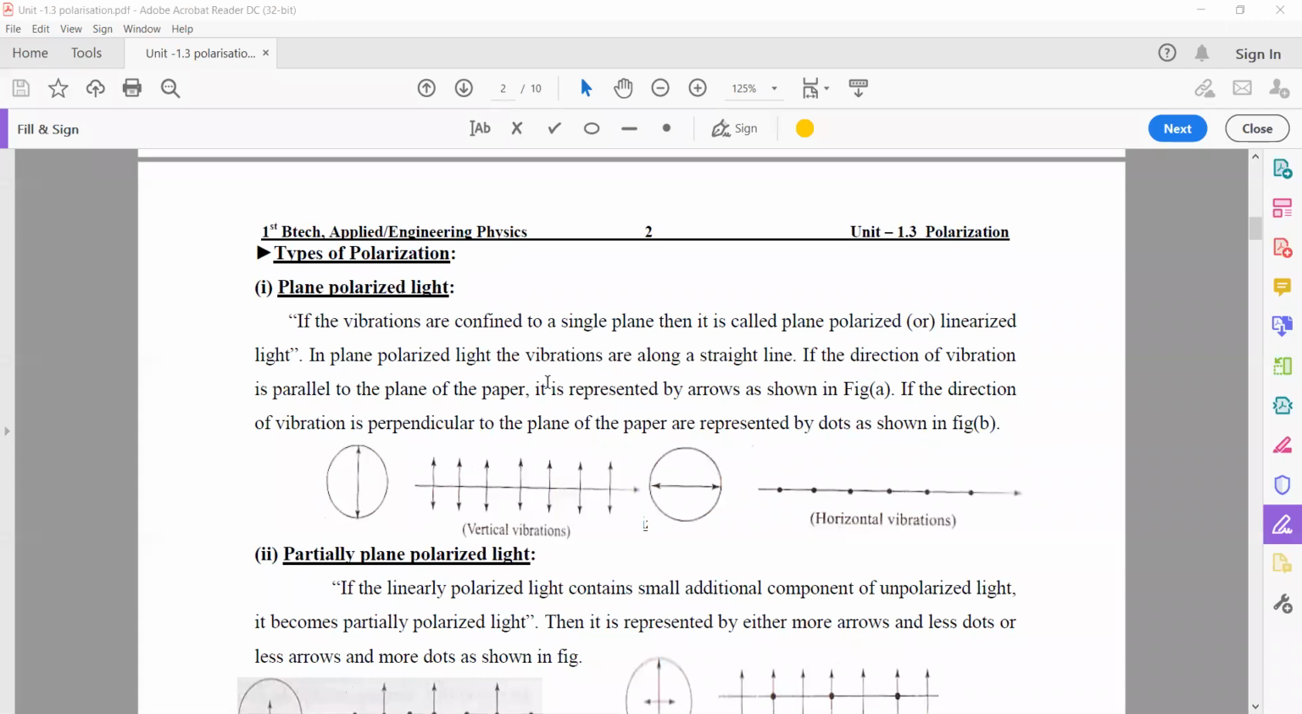So plane polarized light may be in vertical vibration or in horizontal vibration.